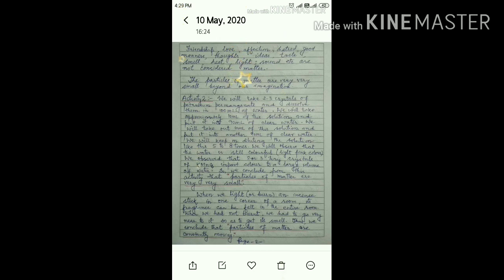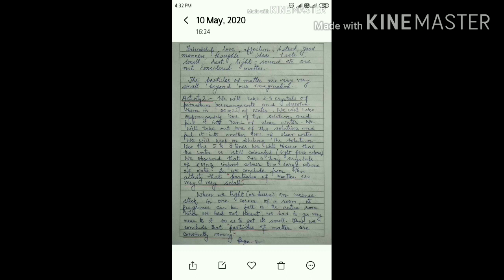We will observe that the water is still colorful, light pink. We observe that 2 or 3 crystals of potassium permanganate impart color to a large volume of water. So we conclude from this activity that the particles of matter are very small. That's why 2 to 3 crystals of potassium permanganate are able to impart color to such a large amount of water.